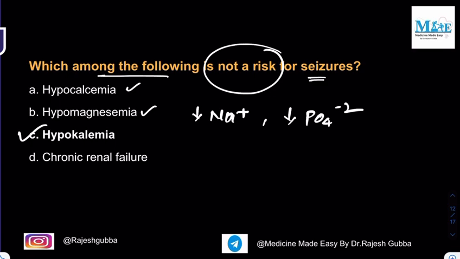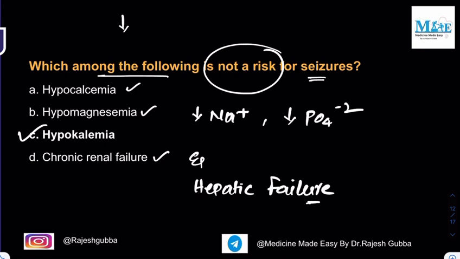And apart from this, what are the other metabolic disturbances where you can have the development of seizures? Even chronic renal failure as well as hepatic failure are risk factors for seizures. And apart from that, the abnormalities related to glucose, that is either hypoglycemia or hyperglycemia, both of them are risk factors for seizures. So remember, hypokalemia will affect the heart. It does not affect the brain. Hypokalemia will cause tachyarrhythmias, right? It will affect the heart but not the brain. So the answer is hypokalemia in this question.